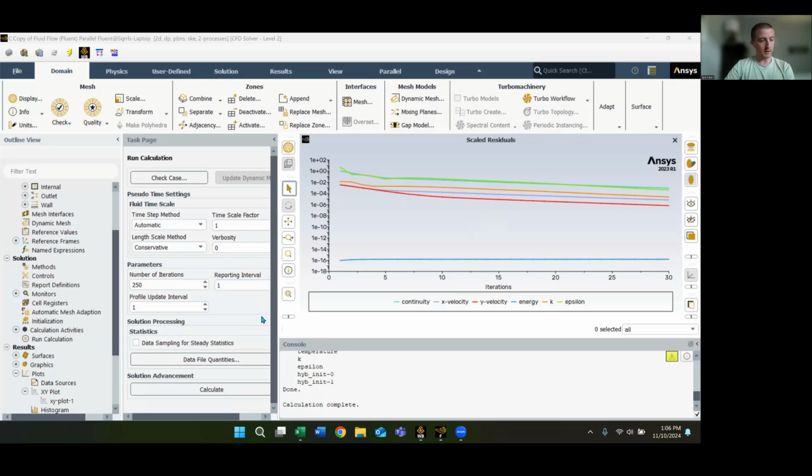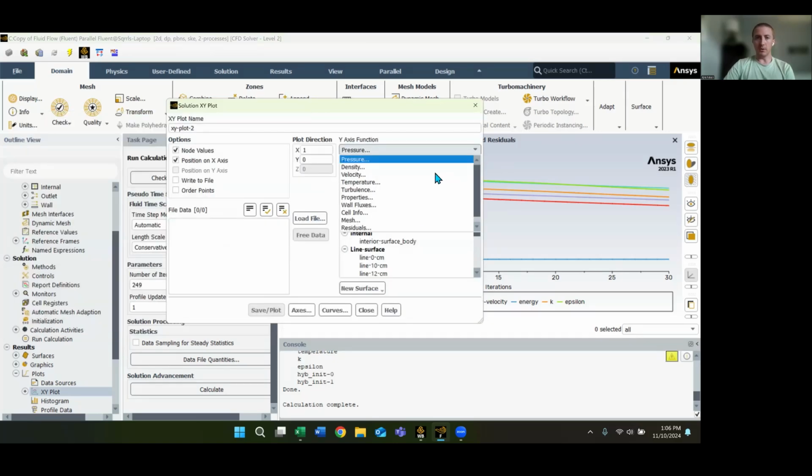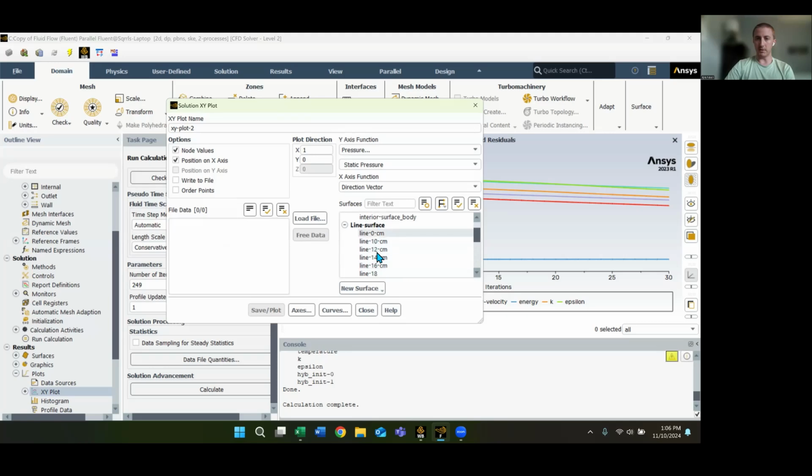What we need to find is the wall shear stress over the top of the flat plate. So if we create an XY plot over here, we need to create vertical lines off of the top surface. As you can see, I've made most of them here. I'm going to show you how to create a new one at 0.2 centimeters, which is where the front of the flat plate is going to be.